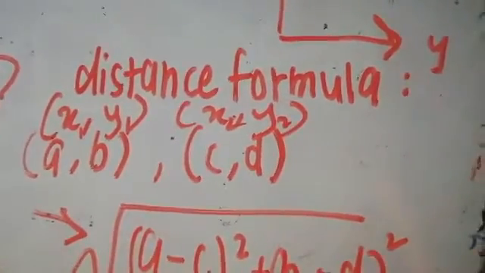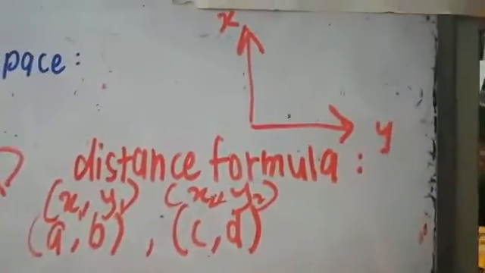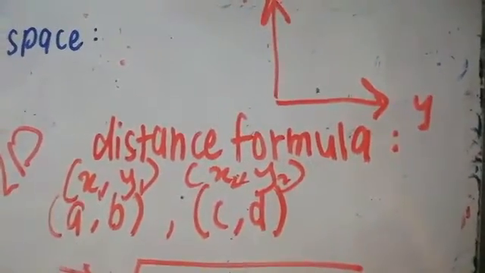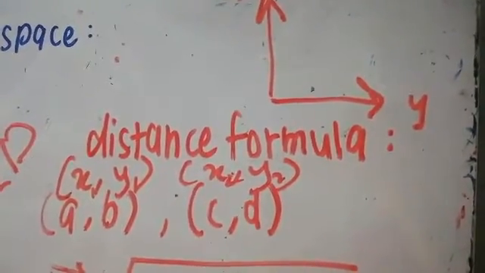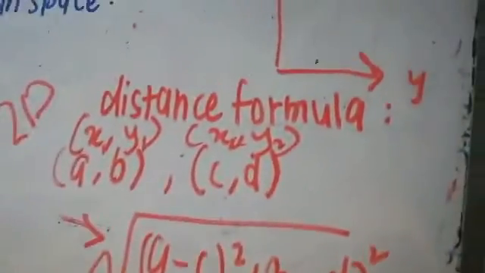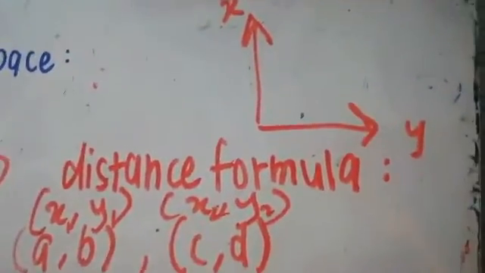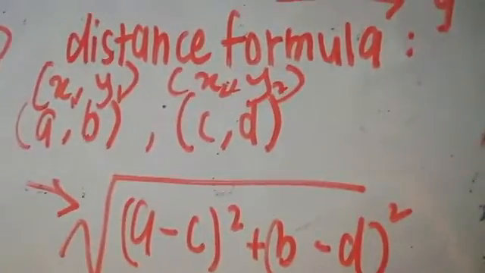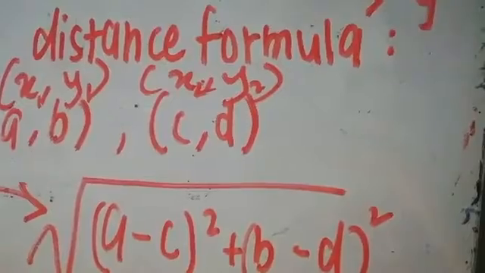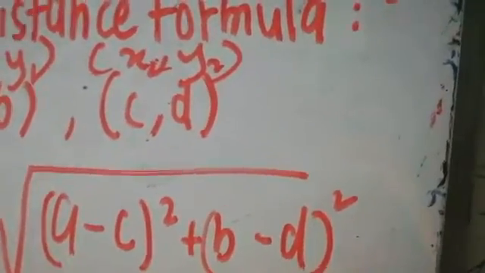So this is the distance formula that we have already learned since middle school, I mean secondary school. Yes, this is for the 2D dimension. If we want 3D, we have another point, let's say E and F.